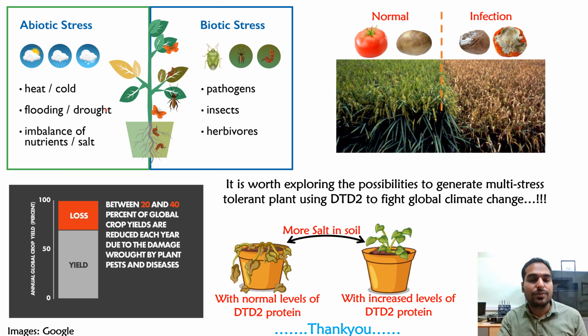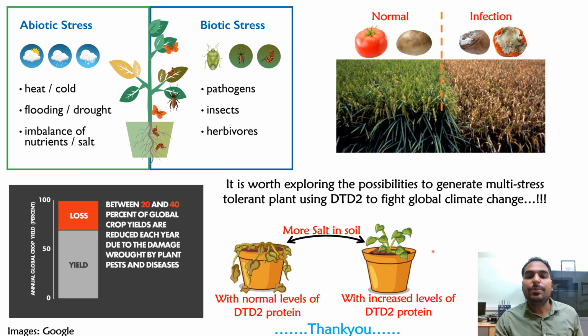As plants produce these toxic aldehydes under various abiotic and biotic stresses, we thought that if we increase the DTD2 protein level in these plants, they will be more resistant to these various toxic aldehydes. Why is this important? Because every year 40% of the global crop yield is lost because of these various biotic and abiotic stresses.